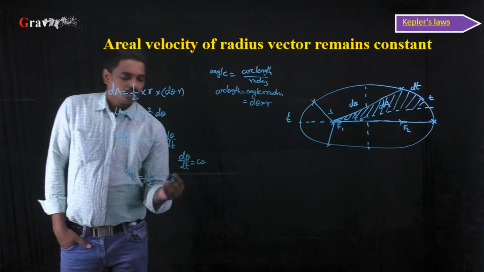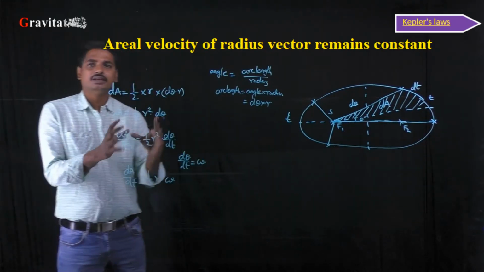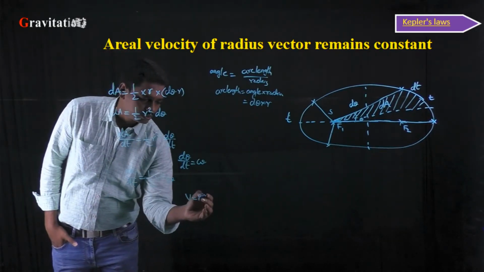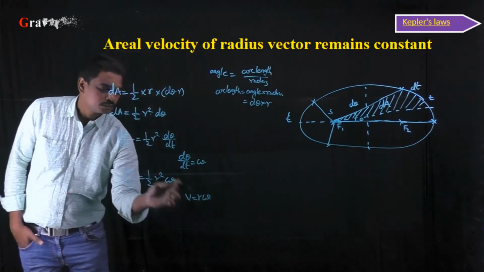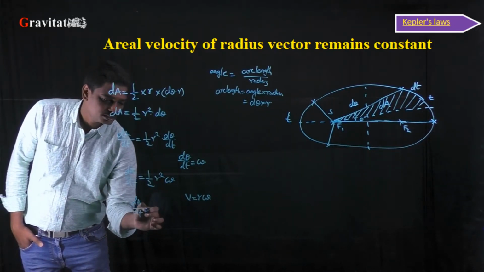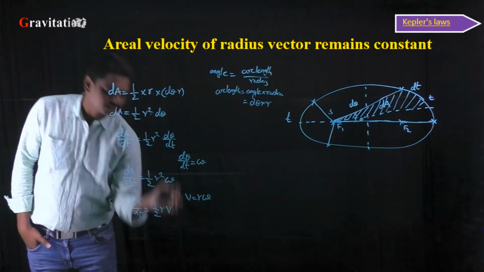Right? From the chapter rotational motion, we know that the relation between the linear velocity and the angular velocity can be v is equal to r omega. So substituting here, we can write dA by dt is equal to half r into r omega, which can be written as v.